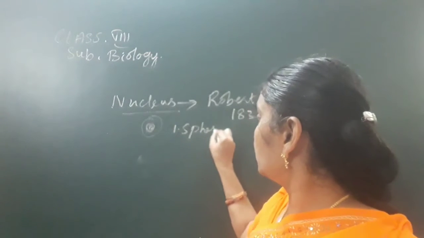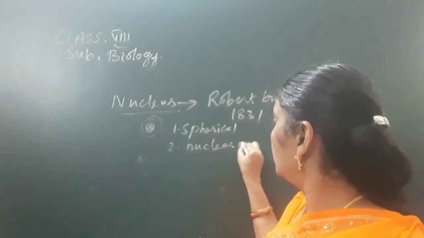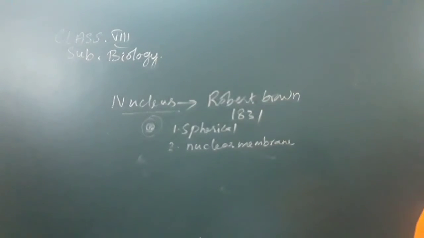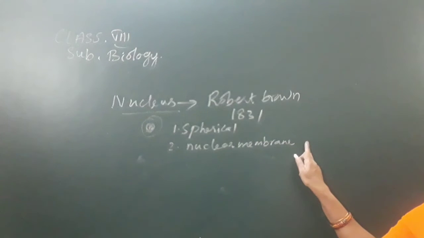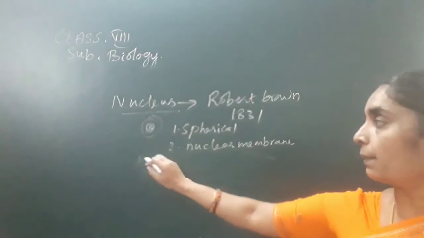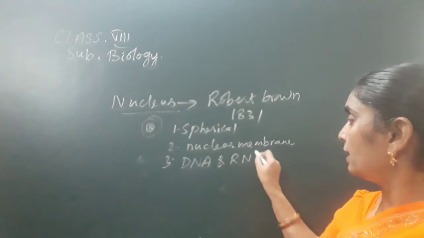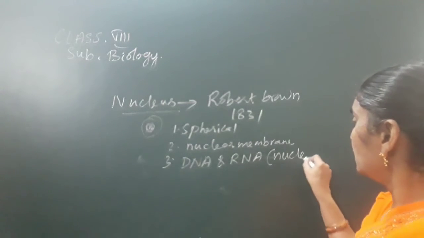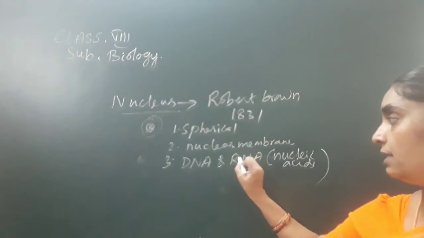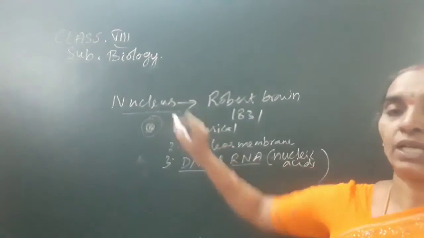First point, spherical, you note down completely. Next, surrounded by nuclear membrane. Okay, children, note down: surrounded by nuclear membrane. And what are the DNA and RNA that are present in the nucleus? What are these? These are the nucleic acids: ribonucleic acid and deoxyribonucleic acid. These are the nucleic acids present in the nucleus.